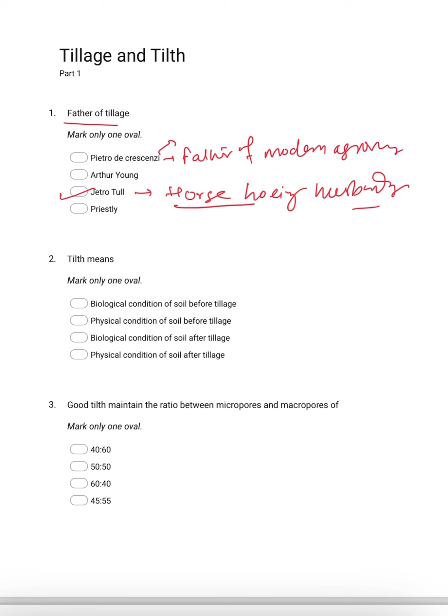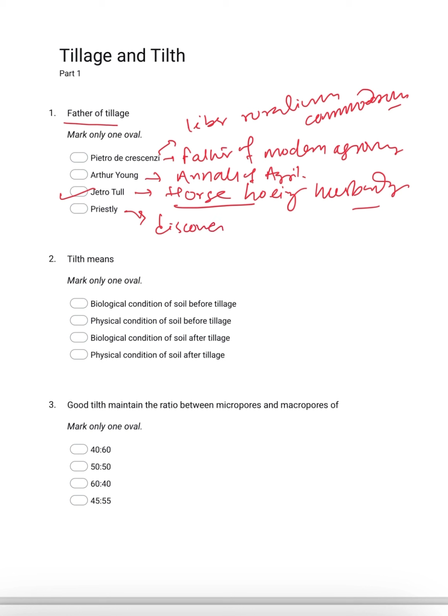And he is related to a book, Liber Ruralium Commodorum. Whereas Arthur Young is related to a book, Annals of Agriculture. Then Priestley, as you know, is known for the discovery of oxygen. Coming to the second question, what do you mean by tilth?